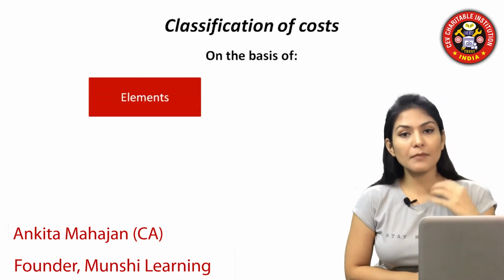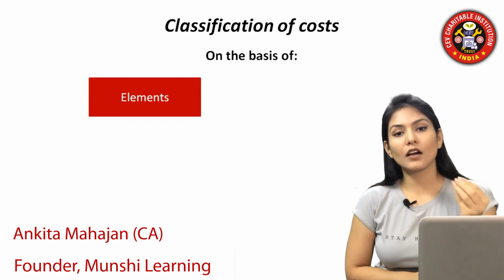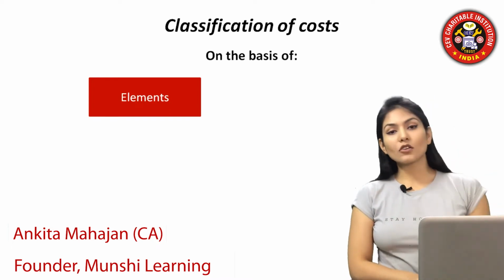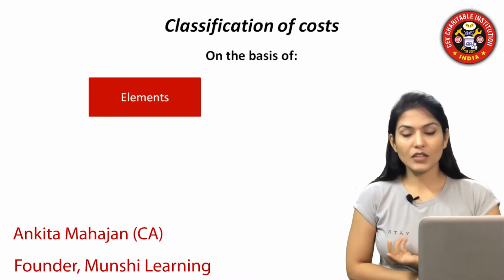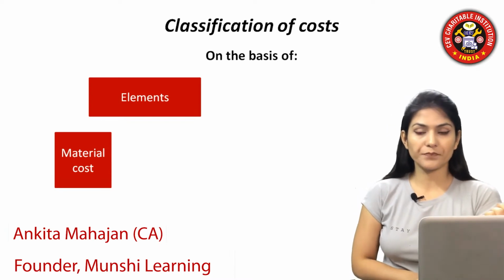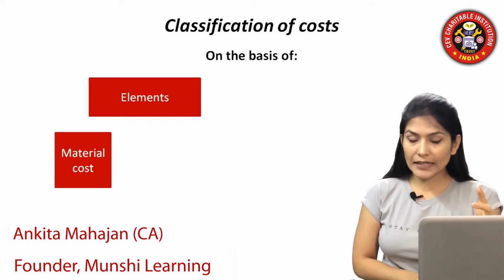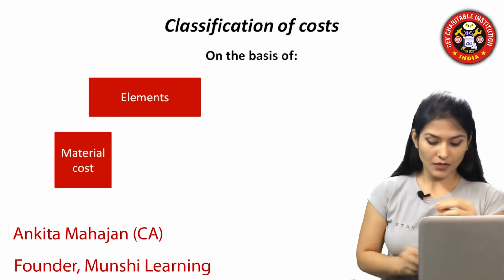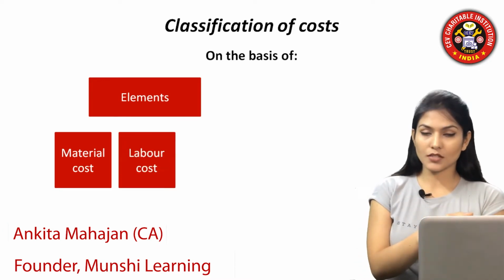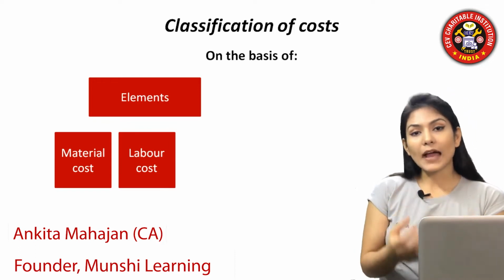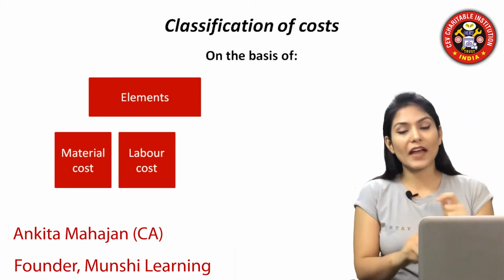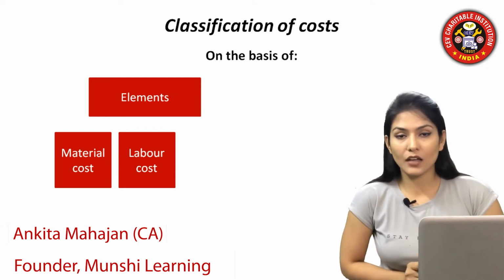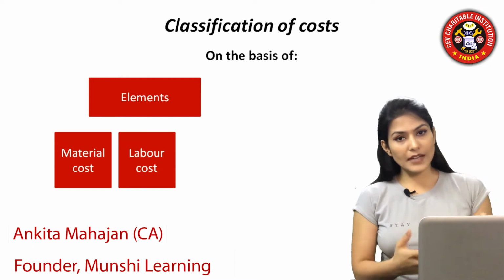If we have any manufacturing unit, let's suppose a hand tools manufacturing unit, what is the cost on the basis of elements? The first will be the material cost, the cost of the raw materials which are used for the manufacture of the product. The second will be the labor cost, for the persons who are manufacturing the products. Of course, the owner is not going to manufacture everything with his own hands. Of course, labor will be there.